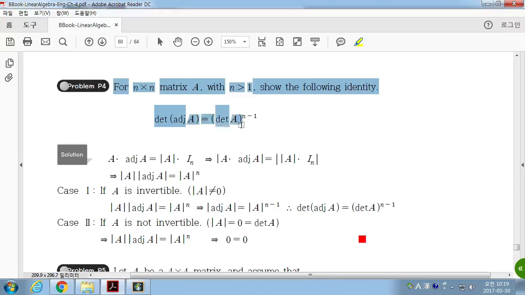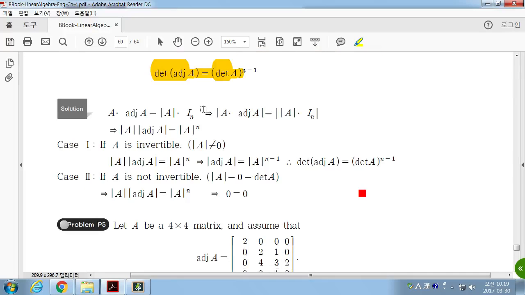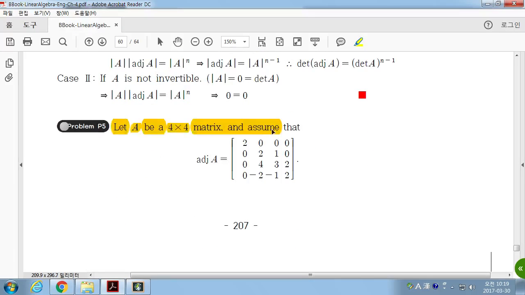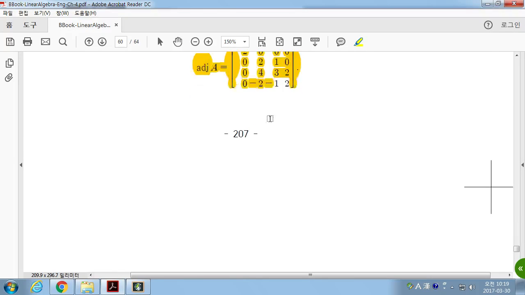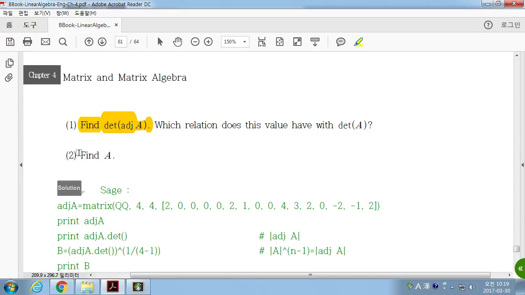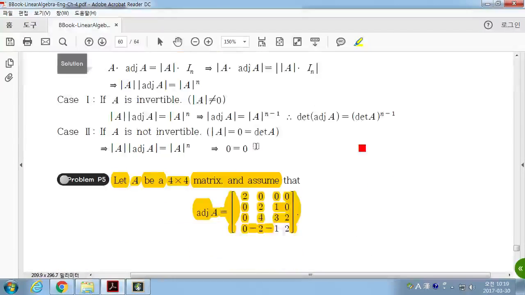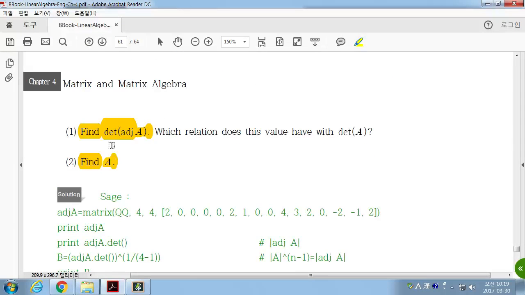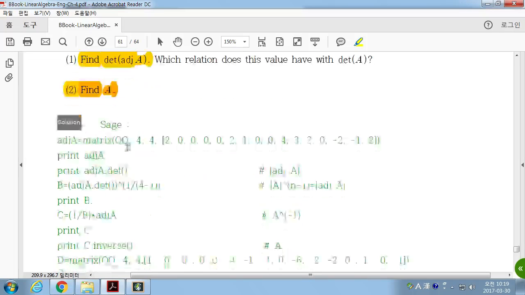And this shows the determinant of the adjugate matrix of A. If a 4 by 5 matrix is given, then the adjugate of A is this. Then find the determinant of the adjugate and find A. Since you know this relationship, if you find this, then it gives you the original eigenvalue from the given information.